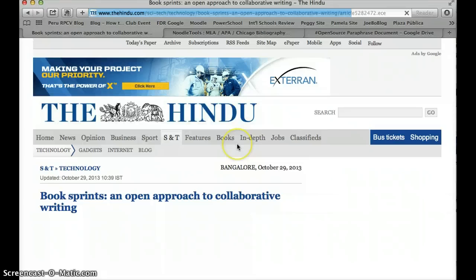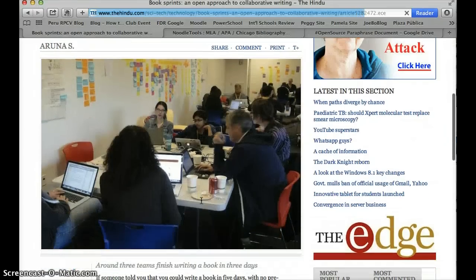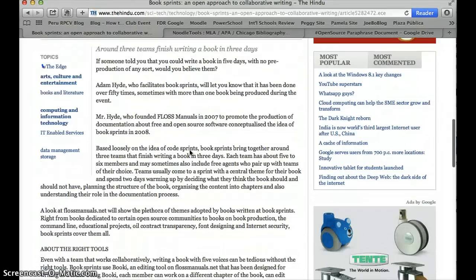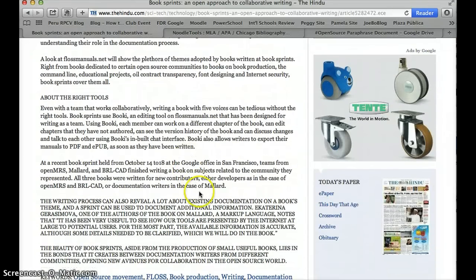What it explains is that book sprints is an open source attempt to write an entire book in 3 days. They get together 6 authors in a group, and then they use collaborative software so that they can all see what each other are writing, edit each other's work, and discuss the progress of the project in online chat rooms. As I read through this, I found an interesting quotation that really helps to illustrate how this book sprint emulates the open source model.